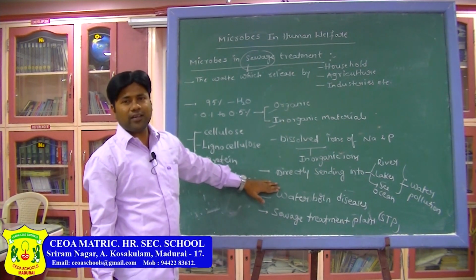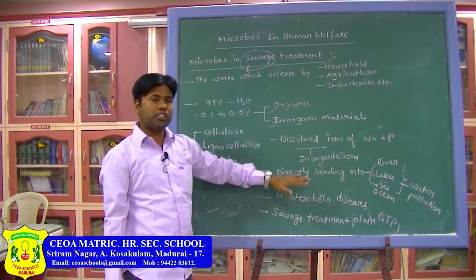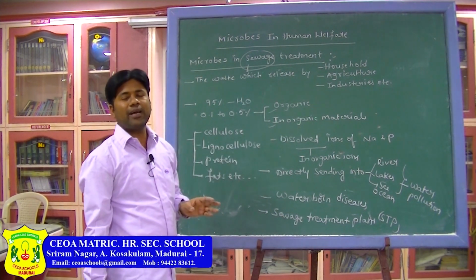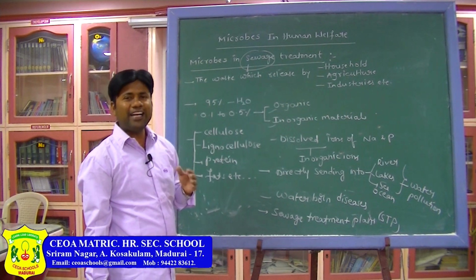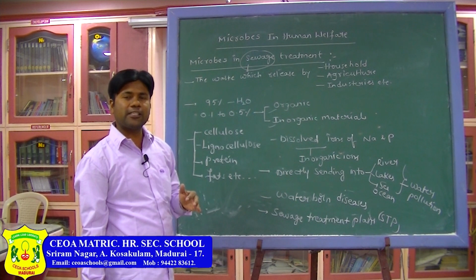When we send it directly into water bodies like lakes, ponds, sea, ocean and river, the water will be polluted, people who use it fall ill, and waterborne diseases will spread.